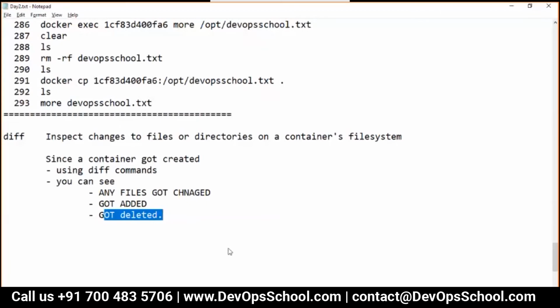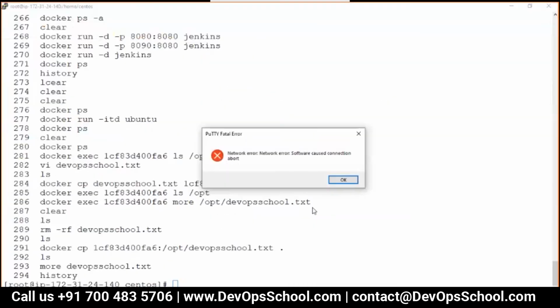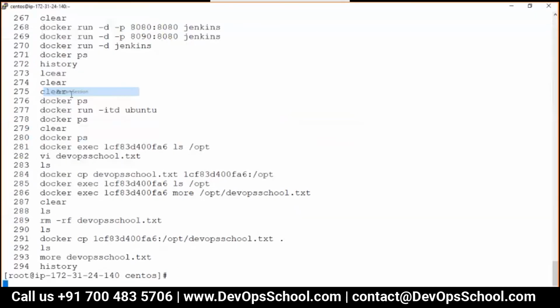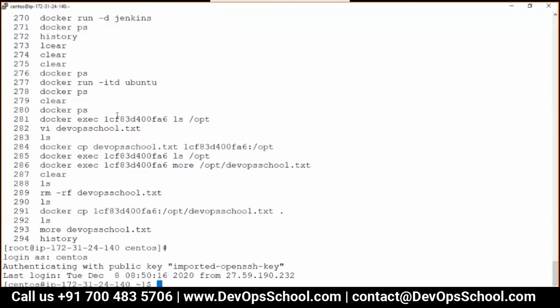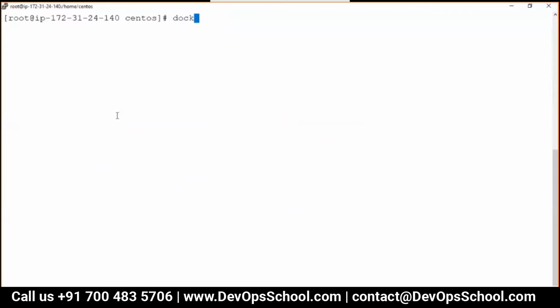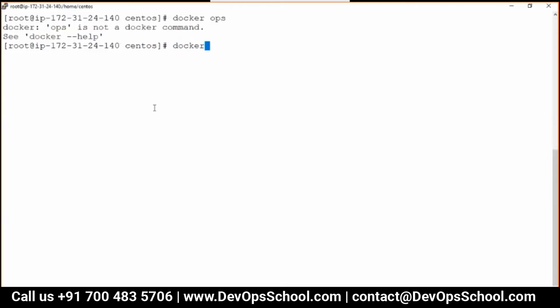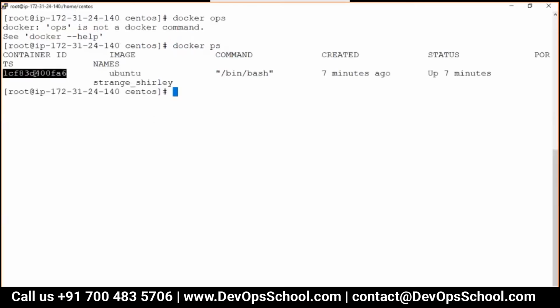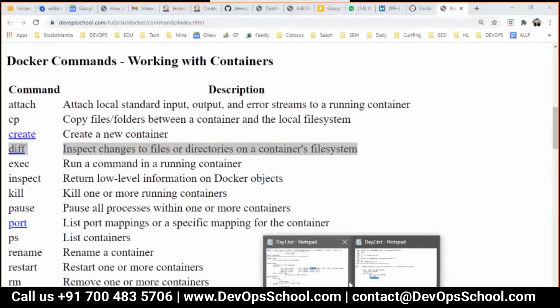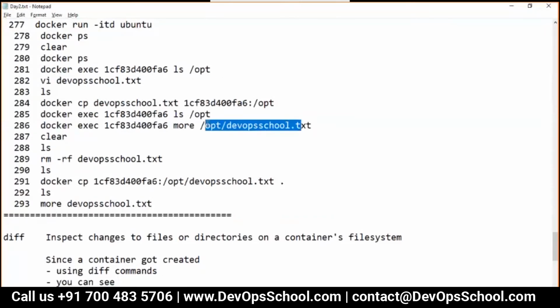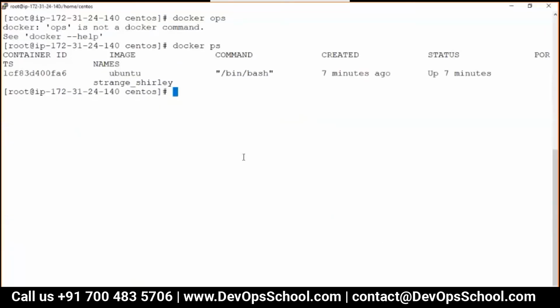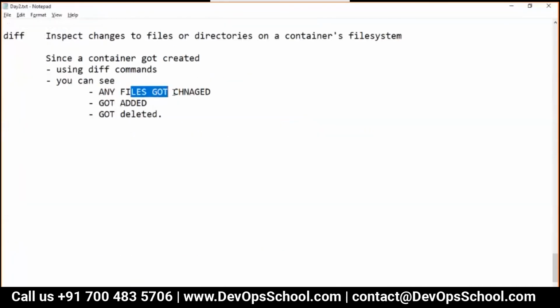By the way, if I look at this container right now, guys, can you see my screen? Yes. So if I look at this container here, there is one file I added in the OPT directory in order to show you the CP demo. So what do we do in this case? I have already added one file just for the demo. Can I change this file and can I delete that file? So guys, look at my screen here.